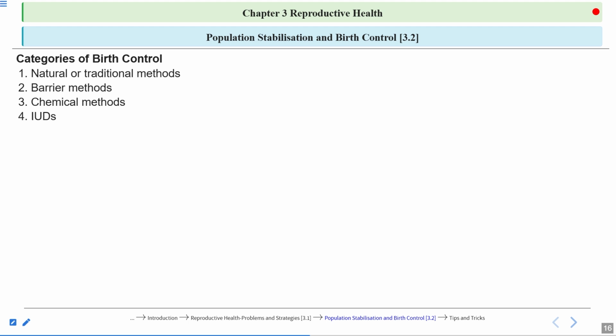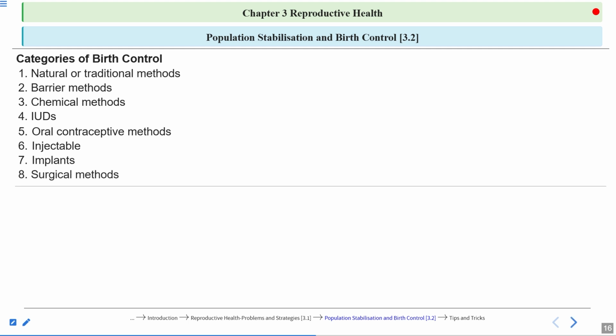Fourth one is IUDs, also known as intrauterine devices. Then fifth is oral contraceptive methods, injectable, and the implants. So we'll talk about all of these categories of birth control. Okay, there is another category also, surgical methods, that are permanent methods, also known as terminal methods.